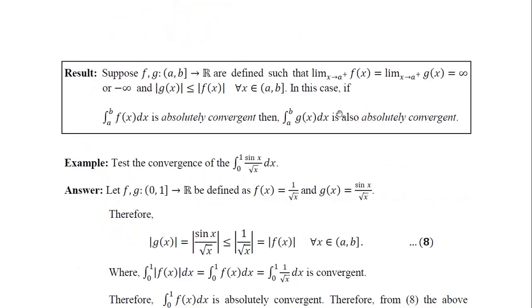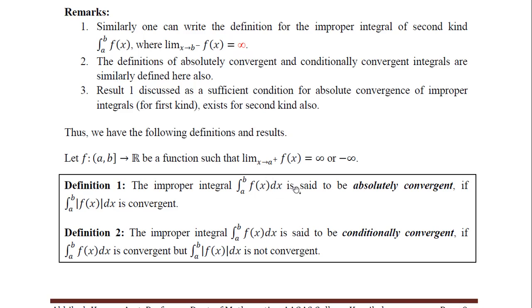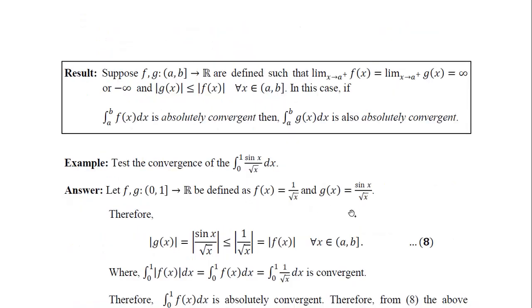And there is another thing. Absolute convergence can again be defined for an improper integral of this type. This improper integral is absolutely convergent if and only if the mod integral is convergent. In the same way, it is conditionally convergent if and only if the mod integral is not convergent. Again the same result, you can prove that absolute convergence implies the original integral is also convergent.